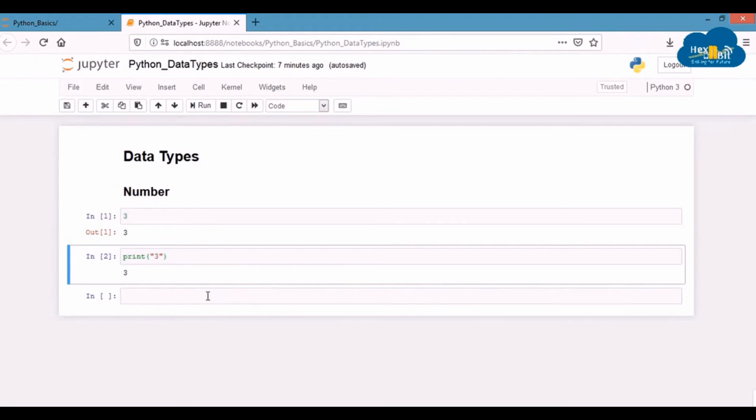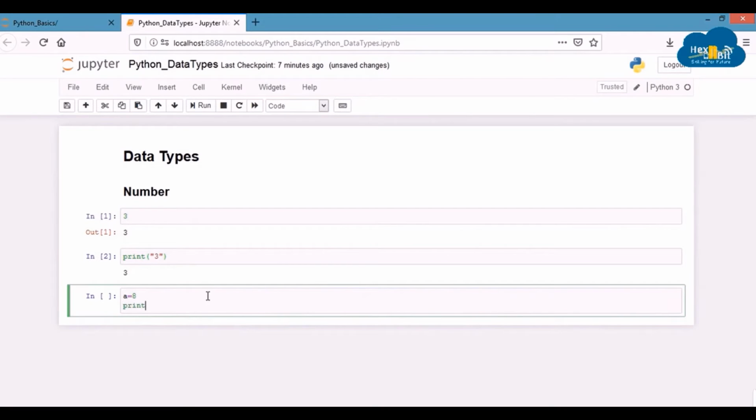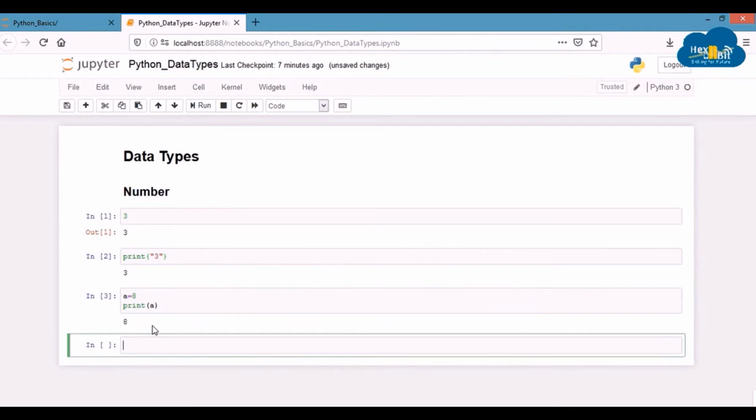Now let's make use of variables in order to store numbers. We'll do this in a new cell or a block. Again, let's start with an integer, say 8. So we can write a equals 8, and in order to print it, we can write print a within brackets. Let's understand this cell.